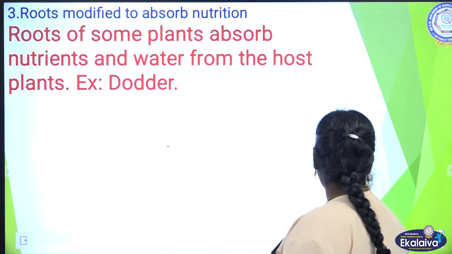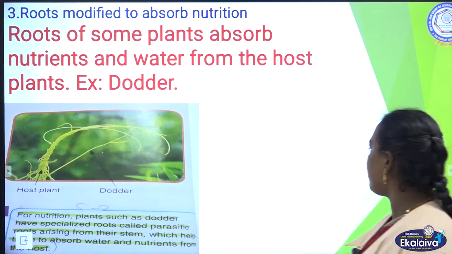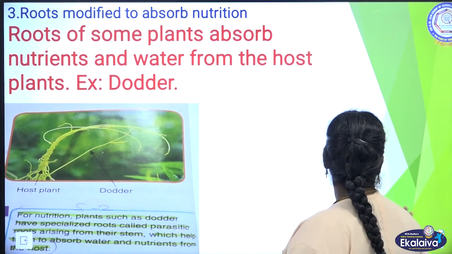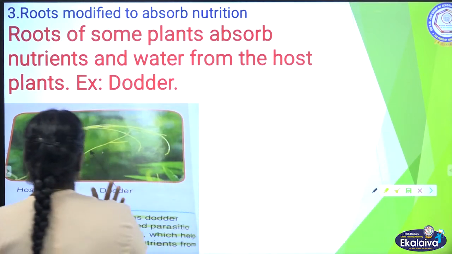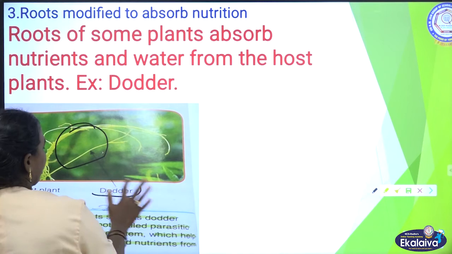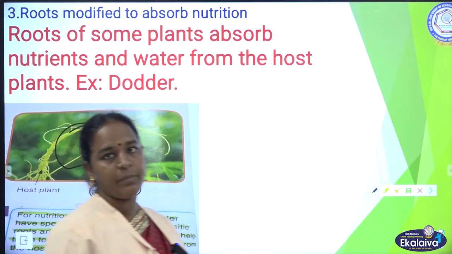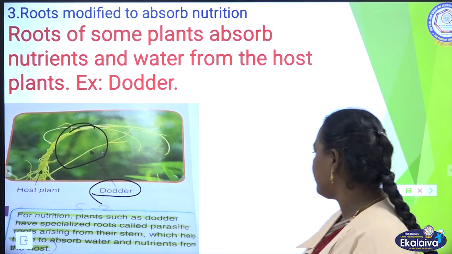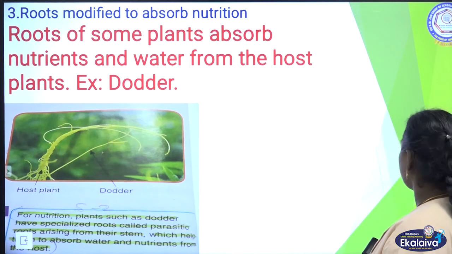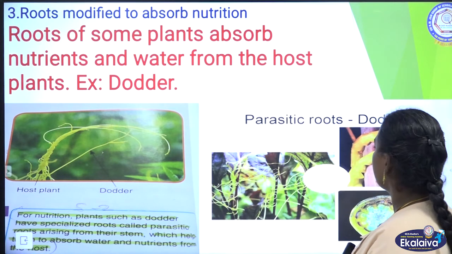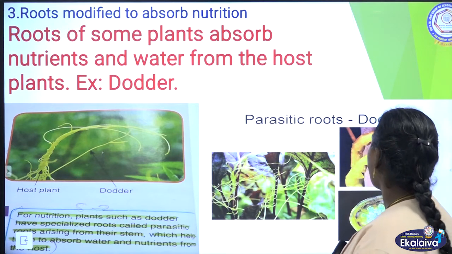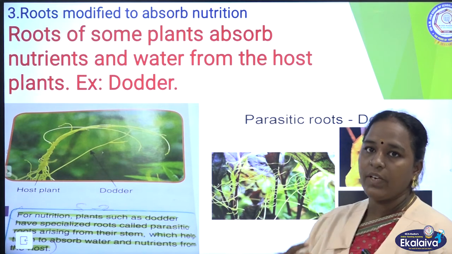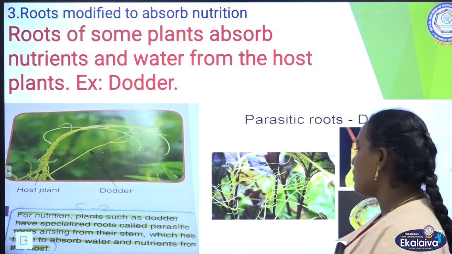The example is the Dodder plant, and this is the plant. The Dodder plant absorbs nutrients from the host plant. This is known as parasitic roots.